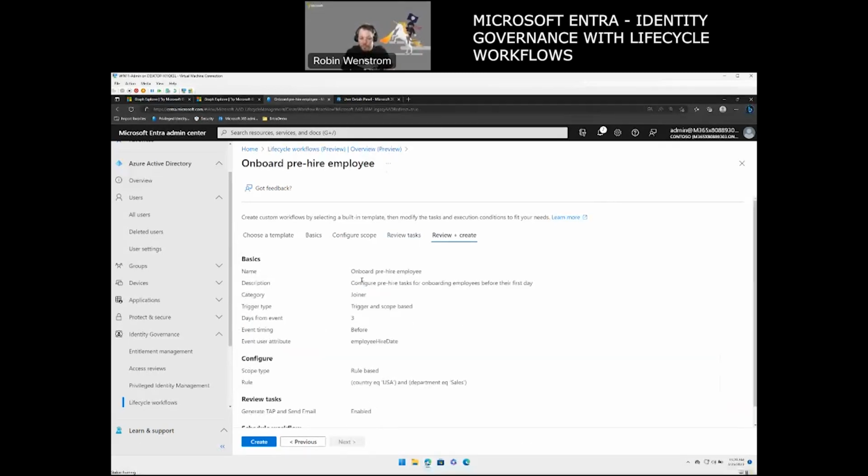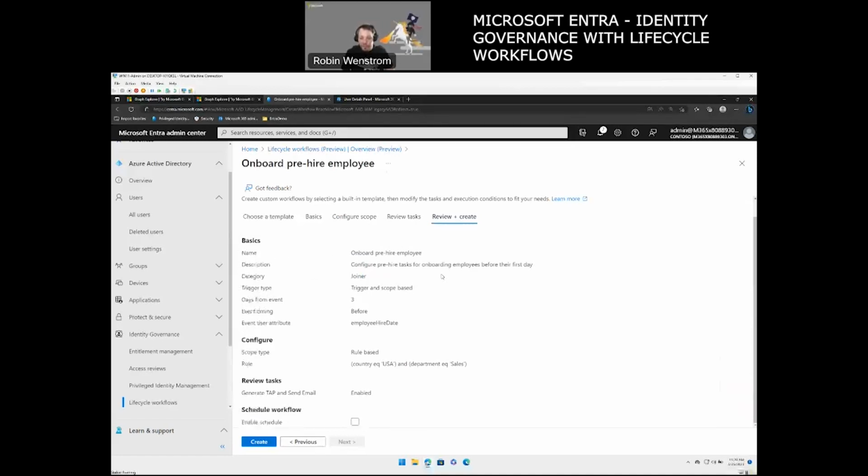But then you have, if you're familiar with M365, the summary that gives you some idea of everything that you have configured, and then whether you want to enable it or not. So in my case, I'm going to enable the schedule, and I'm going to click create.